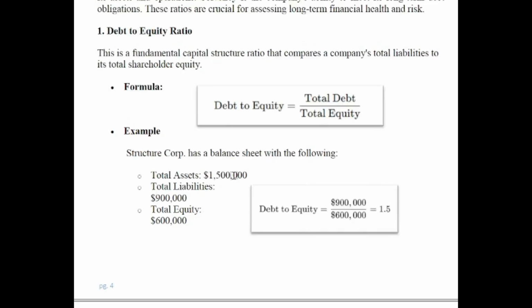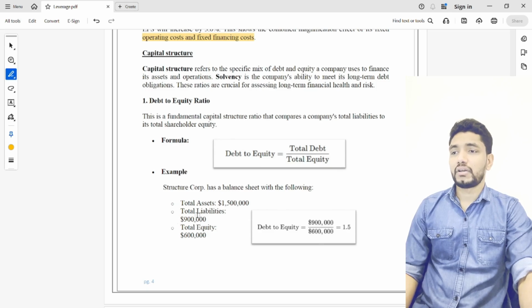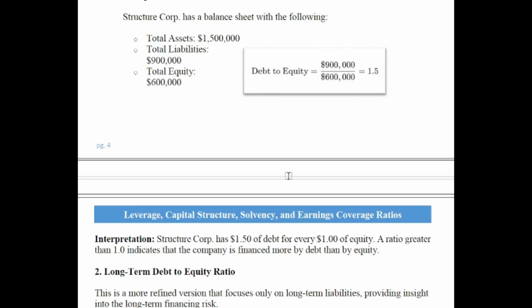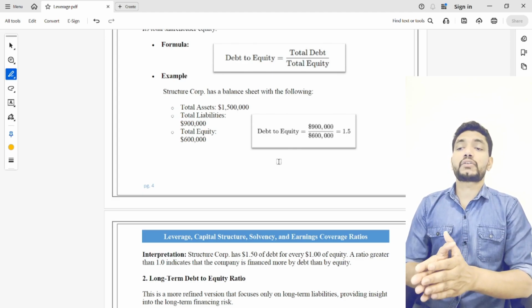We can discuss with an example. In this example, there is total assets of 1.5 million, total liabilities of 900,000, and total equity of 600,000. So in this case, the debt equity ratio is 900 divided by 600, that is 1.5. So how can we interpret this? In this capital structure, there is $1.5 of debt for every $1 of equity.